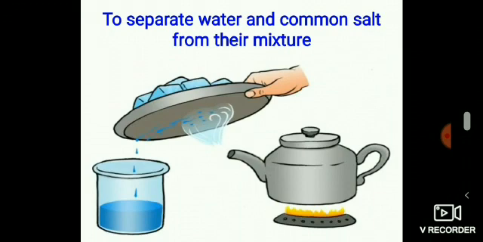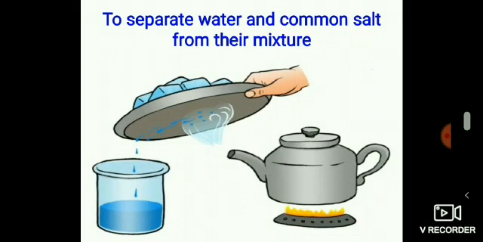In the previous activity, we learned how to separate and collect sand and salt from their mixture separately. What if we also needed to collect the water used in the mixture? Let us perform an activity to separate water and common salt from their mixture. To perform this activity, we need some salt and water mixture, a kettle, a metal plate, some ice cubes, and a Bunsen burner.